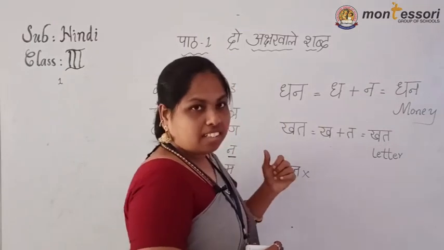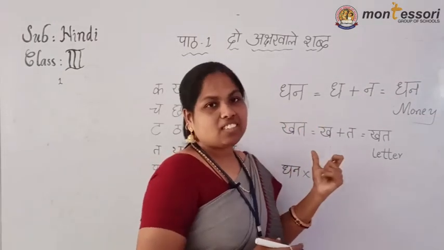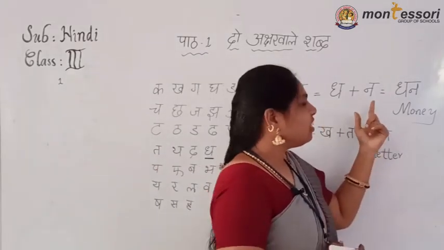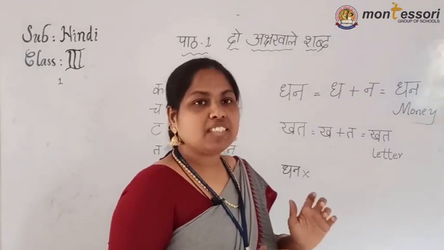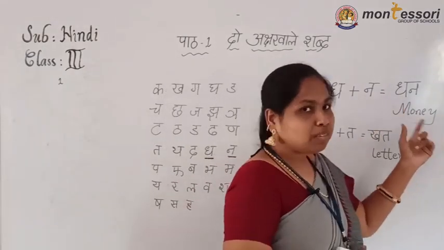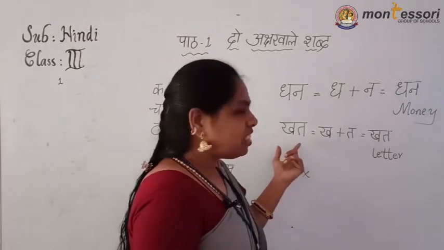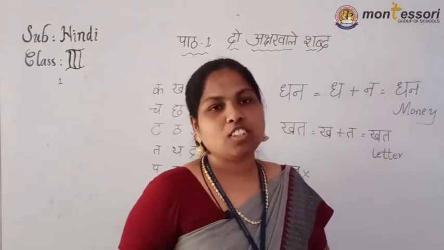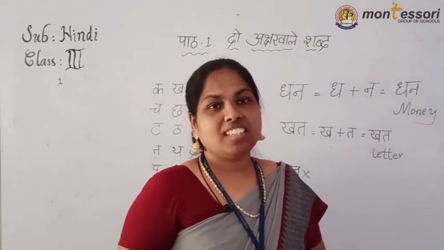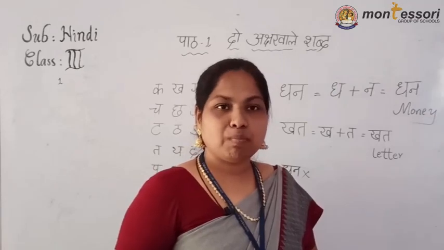Dha and na, anunasik vyanjan. Dhan. Dha, na, dhan. What is that? Dhan means money. Next one, see, same like that. You know that, money. Without money we can't survive, and without money nothing was there. Nowadays it is very important.